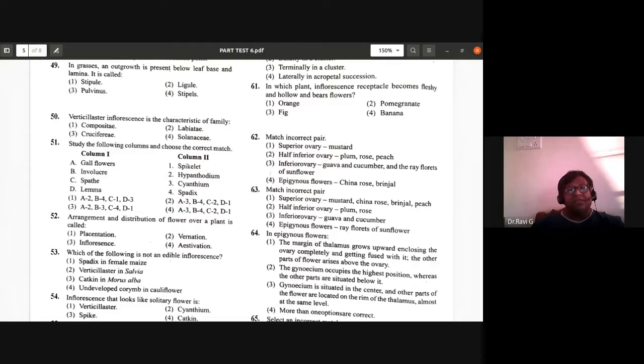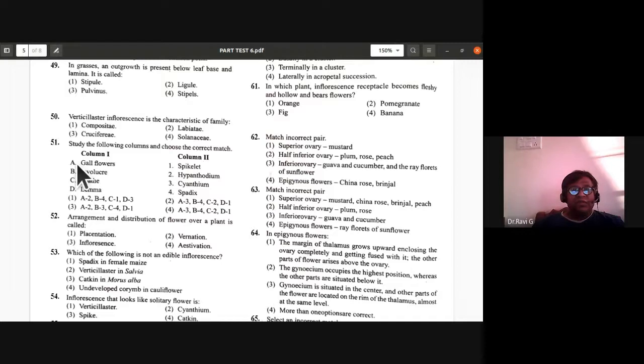The special types of inflorescence, three types are there: cyathium, verticillaster, and hypanthodium. So remember about this. Verticillaster example is tumbe gida, Labiatae. Okay. So 51st,